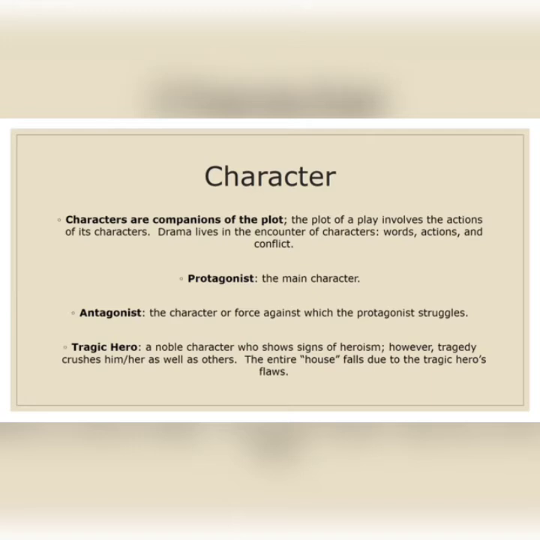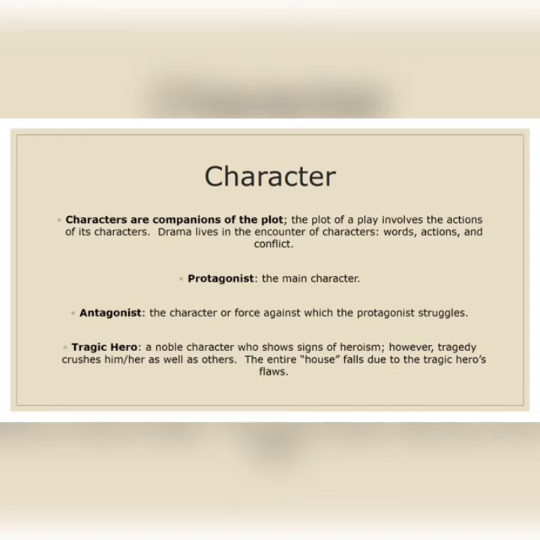Characters as companion of the plot. The plot of the play involves the action of its characters. Drama lives in the encounter of characters, words, action, and conflict. For example, the main concept of a successful drama is about the characters. The characters should be effective, should be lively, then only the dramas would be a perfect one. So let's see about how a character should be.